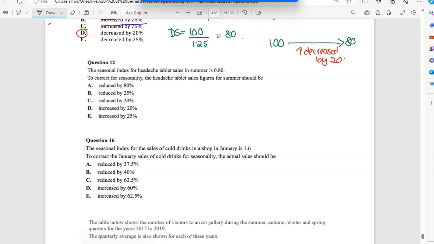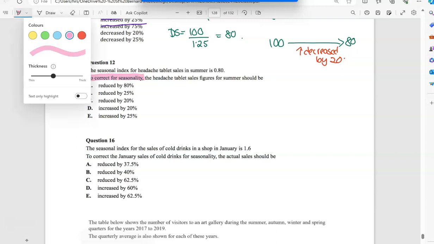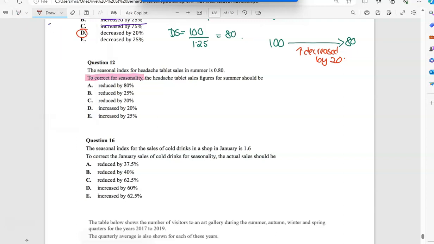So the seasonal index for summer is 0.8. So to correct for seasonality, here's that deseasonalized thing again. What are we going to do? Remember, deseasonalized is actual over seasonal index. So I'm using that 100 to see what happens. Now, 0.8 is below average.